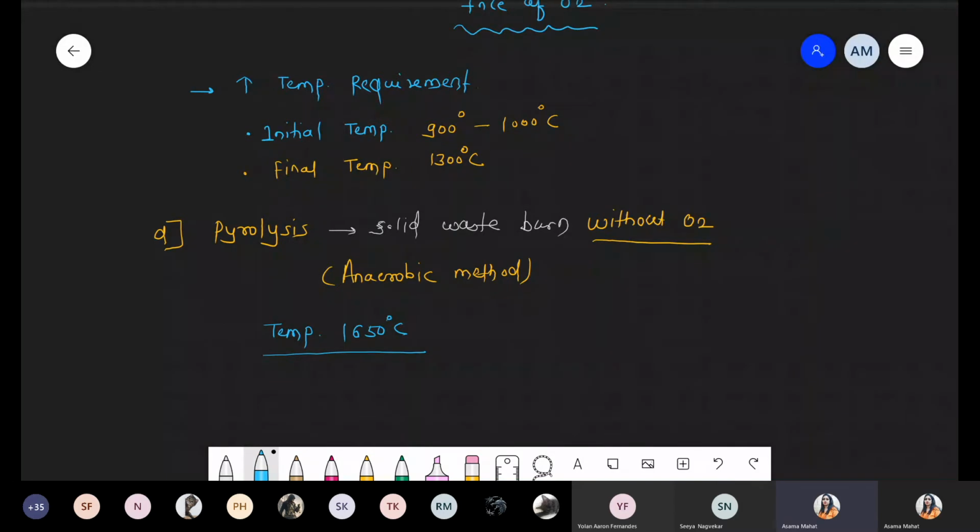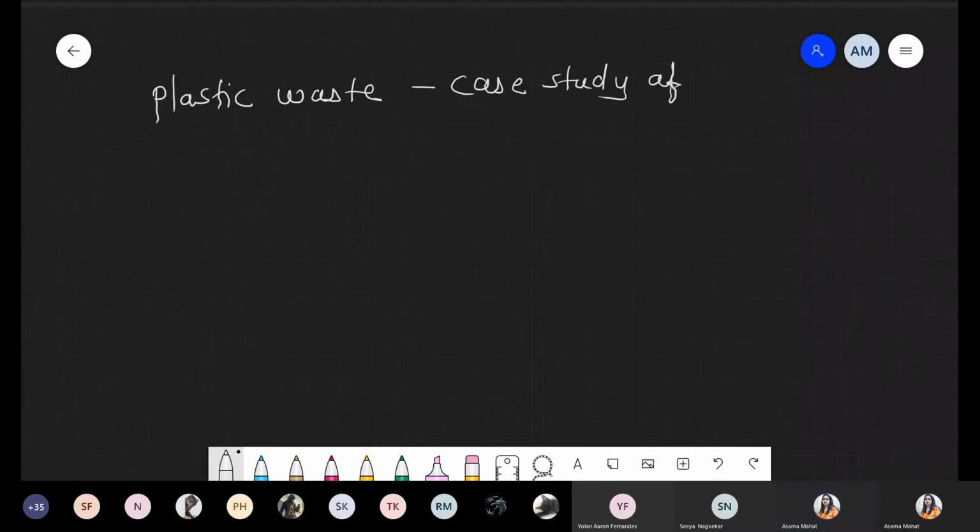Should I continue with the next? Now we have to discuss one case study which is related to plastic. And this point is very important, because one question came from this, many questions were made from this. So the next point we are talking about is plastic waste. Plastic waste is nothing but a case study of solid waste.